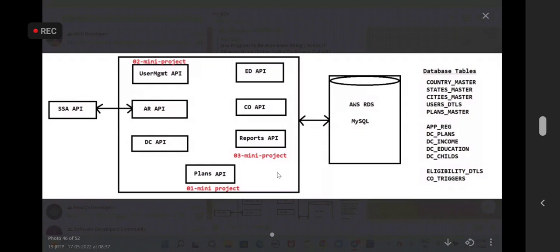But you are new to this project, that's why for everybody, not only for you, it will take time to understand the project when it is in microservices, because everything we are developing as a separate API, and we need to do duplicate configurations in the projects because every project is a separate REST API. So the development will be a little challenging when you go for microservices. Monolith application development is very easy because everything we create in a single application, and configurations we have to do only at one place.